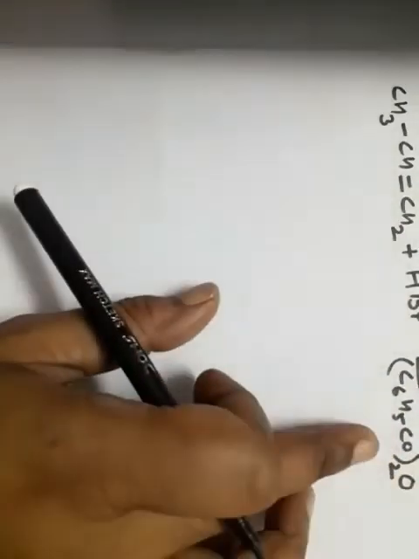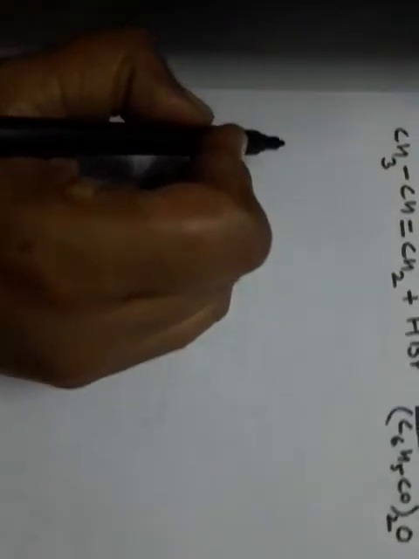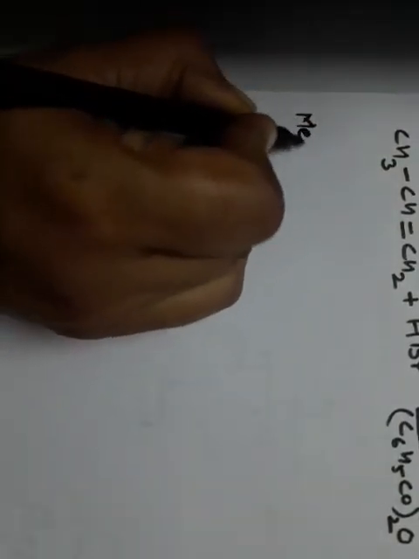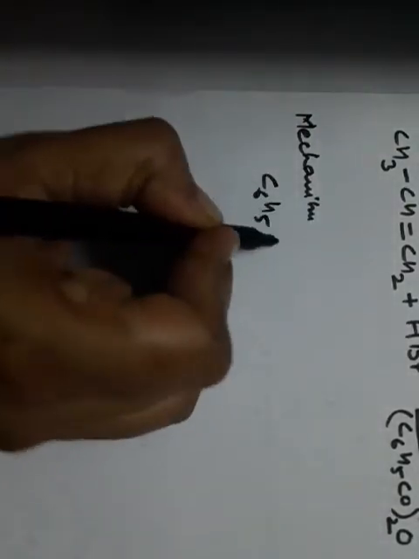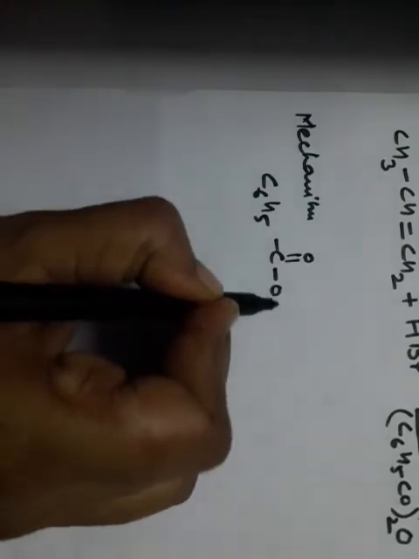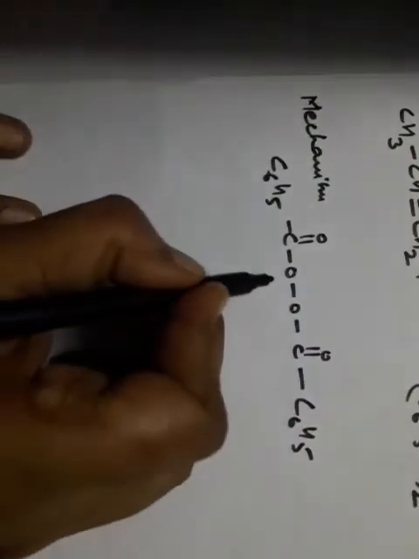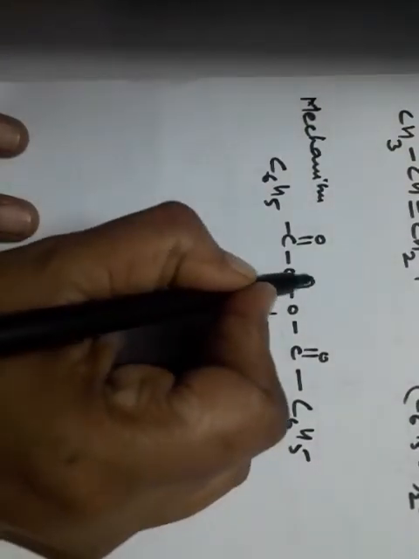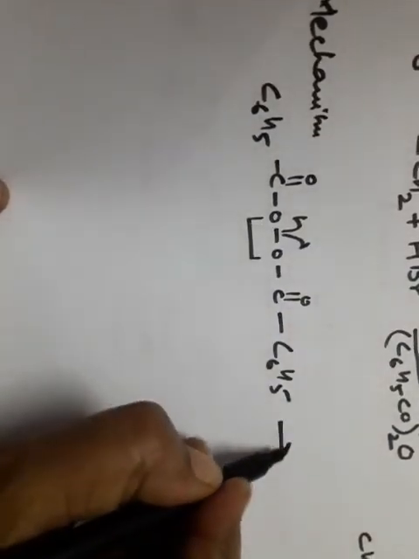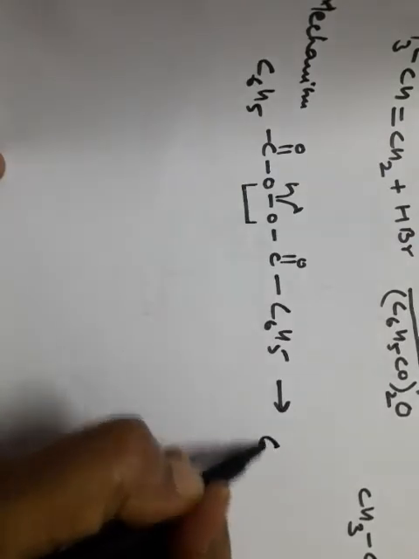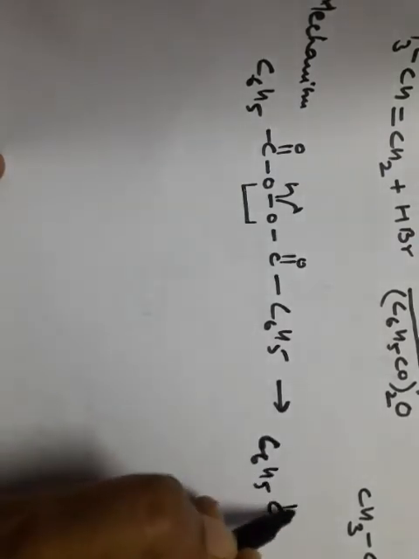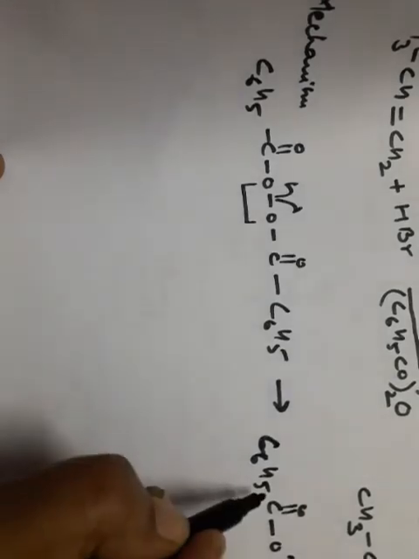So let's discuss. See students, here a free radical mechanism takes place. If we discuss the mechanism, because the mechanism is in our syllabus. First of all, this benzoyl peroxide, C6H5COO. This is the structure of benzoyl peroxide. The peroxide bond is a weak bond. Homolytic fission takes place and free radicals are formed. Two free radicals, similar molecules, are formed. The C6H5COO free radical is formed.